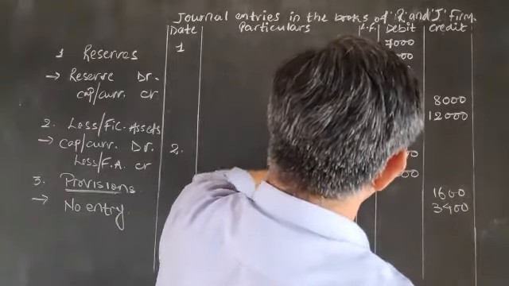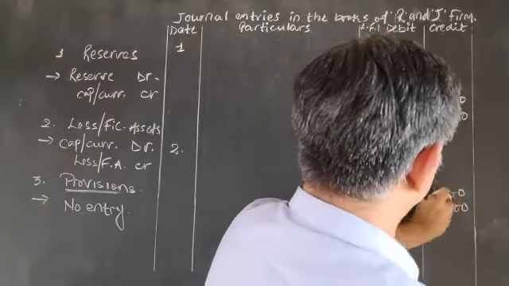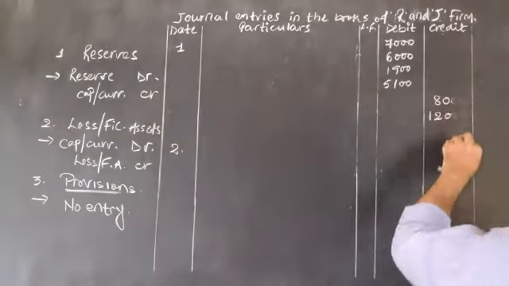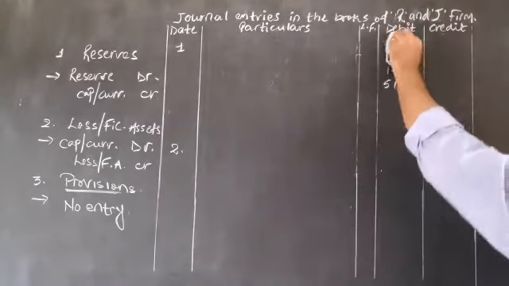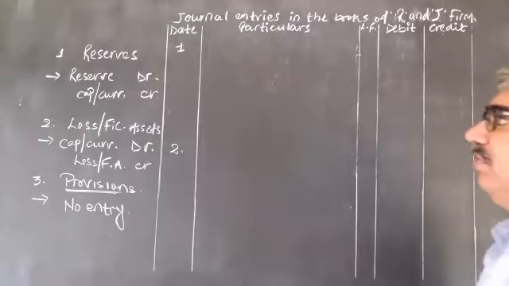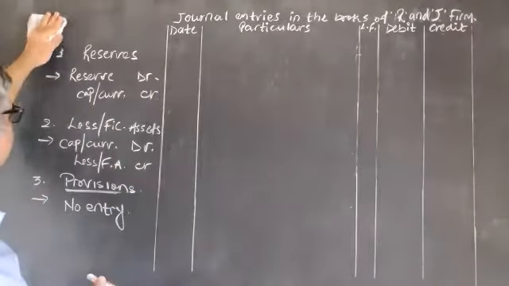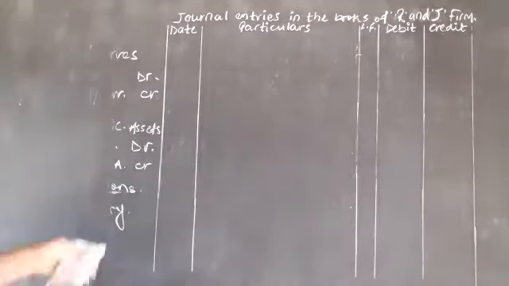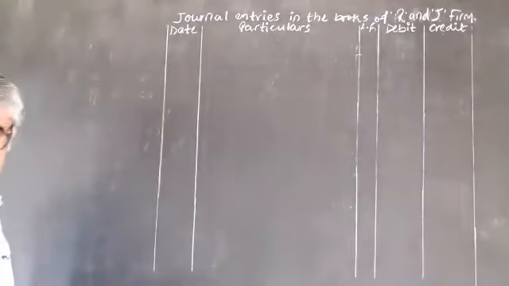And if you commit a single mistake, because some concepts are connected with it... Also in the 6th question, you have workman accident compensation, bad debt, and even investment fluctuation fund. Everything is there in that question. But along with it, some adjustments are there, and those adjustments are very, very important. So please give maximum importance to question 6.